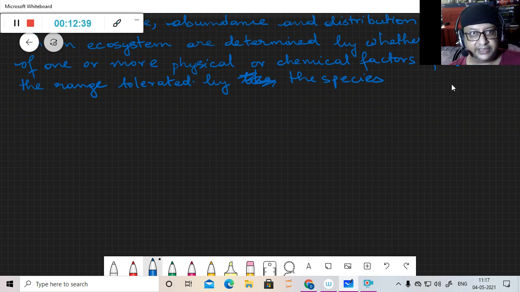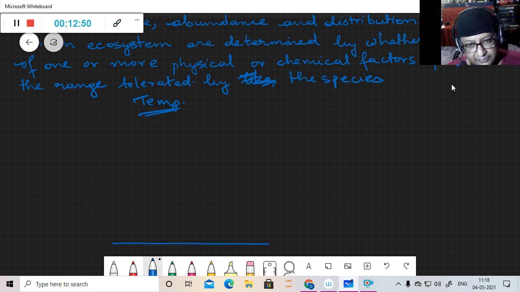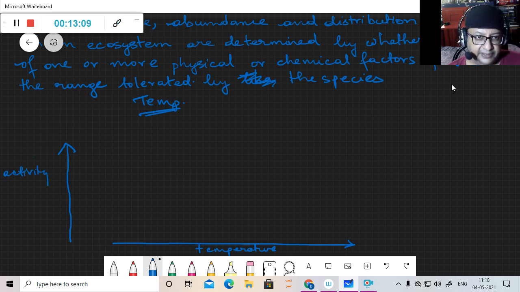Let us consider the case of temperature. What happens? On this side, let us represent temperature, and on this side activity or growth.